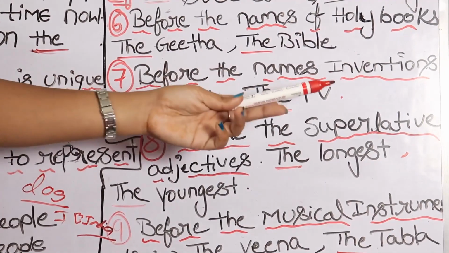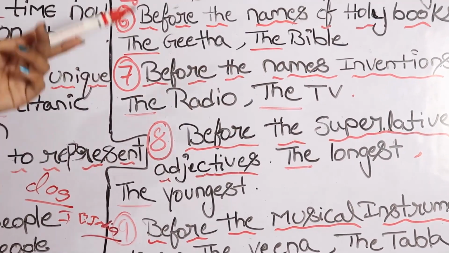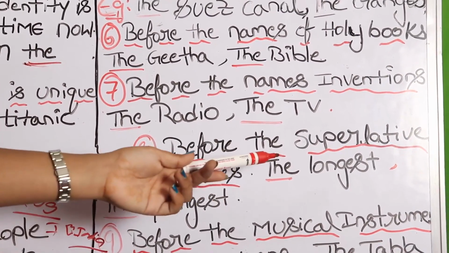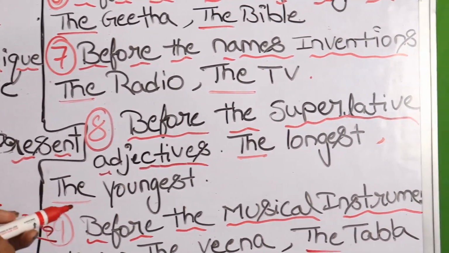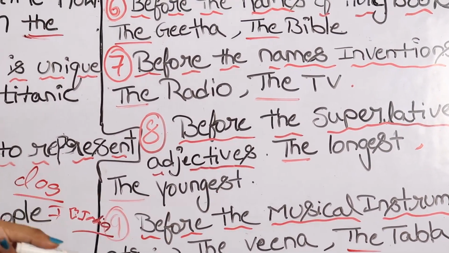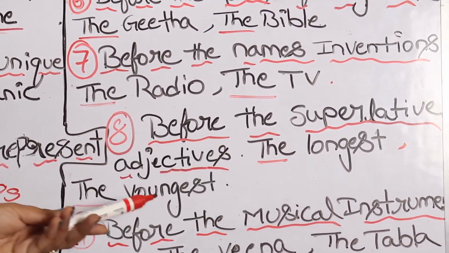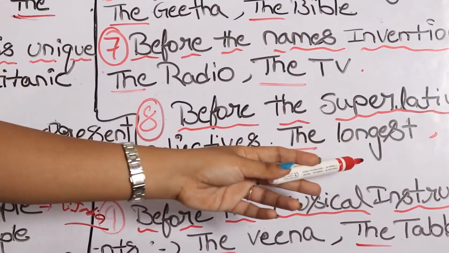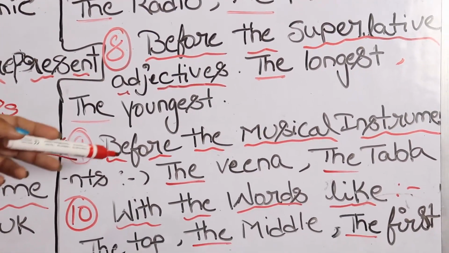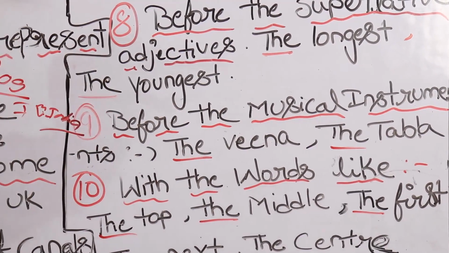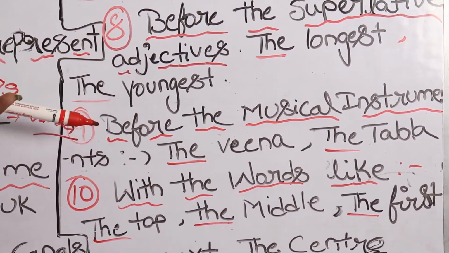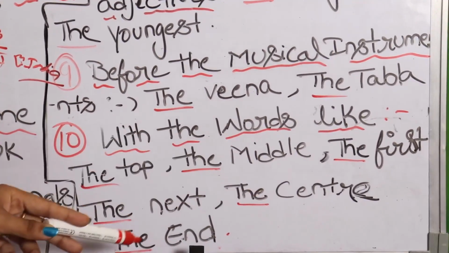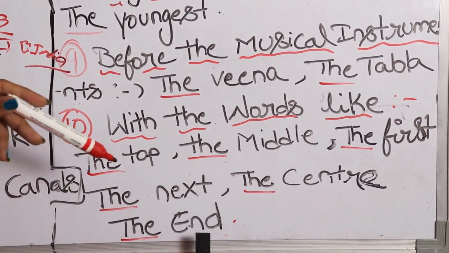Now, before the names of inventions, we have to use the article the, like the radio, the television, the telephone, the computer, like that. Now, before the superlative degree, you know degrees of comparison: positive degree, comparative degree and superlative degree. There even you have to use the longest, the youngest, the most beautiful, like that. So before superlative adjectives, you have to use the. Coming to the next rule, before musical instruments like the veena, the tabla, the guitar, the violin, like that. And then with words like the top, the middle, the first, the next, the center and the end, like that, you have to use the.